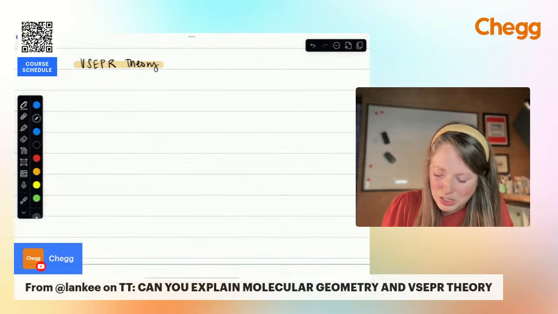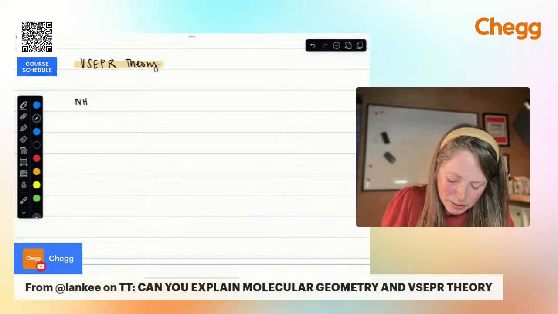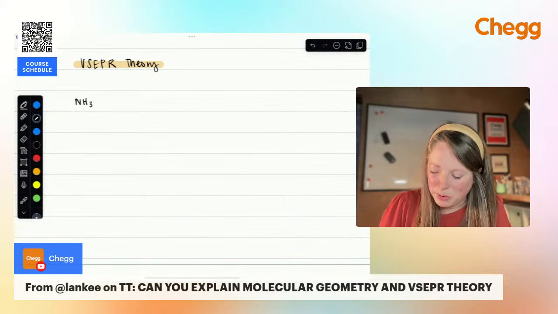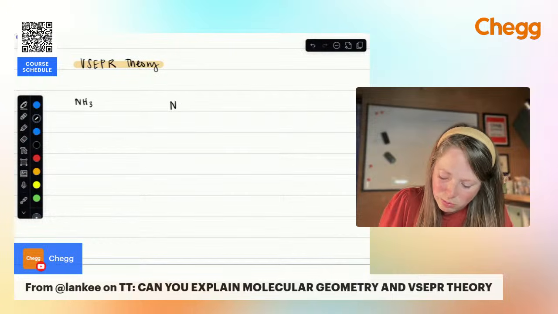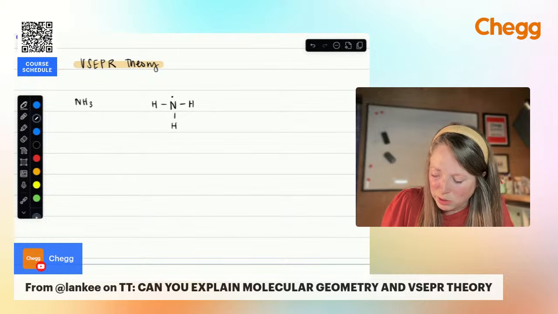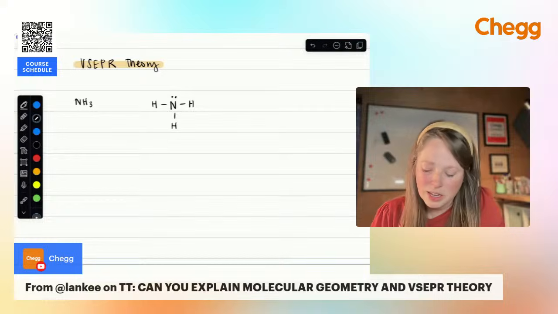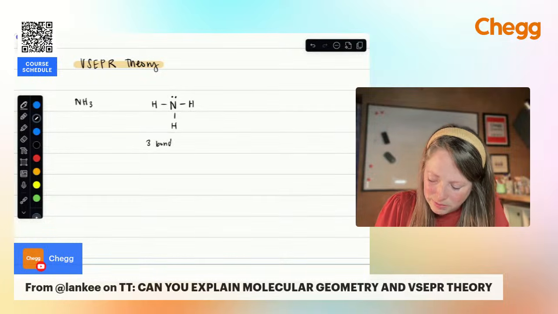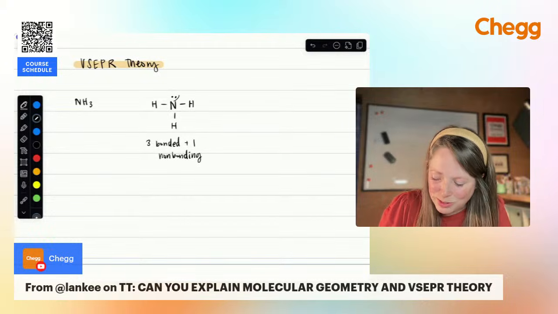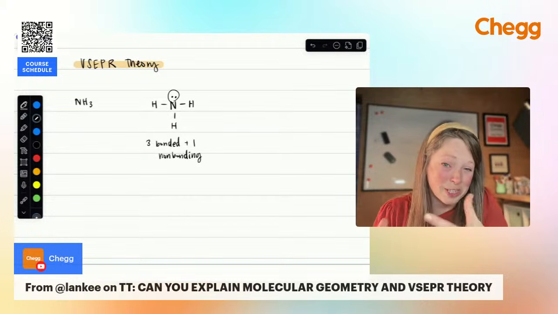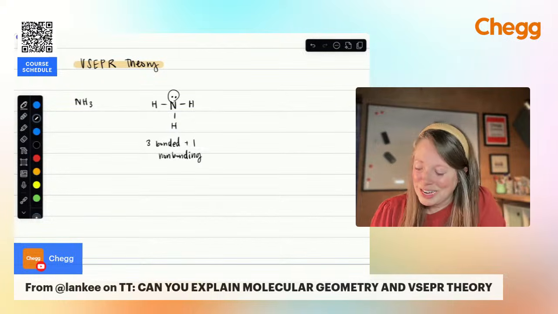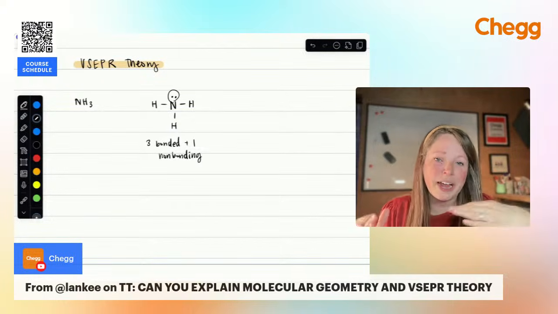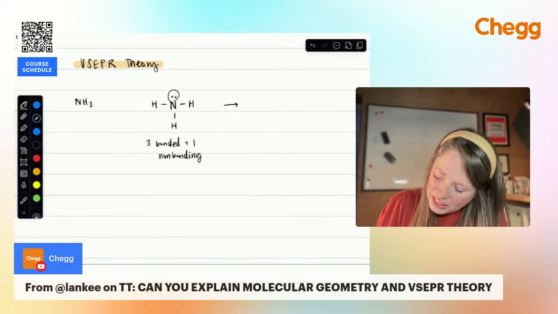Let's say we just have ammonia, NH3. If I were to draw the Lewis dot structure of ammonia, we have nitrogen in the center with 3 atoms of hydrogen bonded to it. Nitrogen is also going to have a lone pair on top of that. So now when we look at this, this has 3 bonded domains plus 1 non-bonding domain. Believe it or not, this lone pair on top of nitrogen actually takes up more space than a bond does. So all of these things are going to spread out as far from each other as possible, leading to this shape that we call